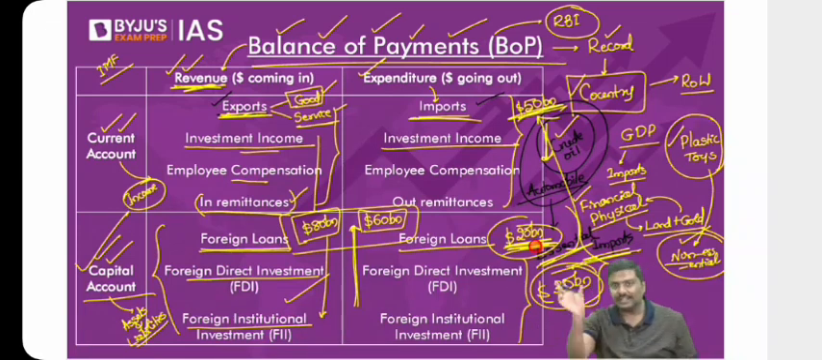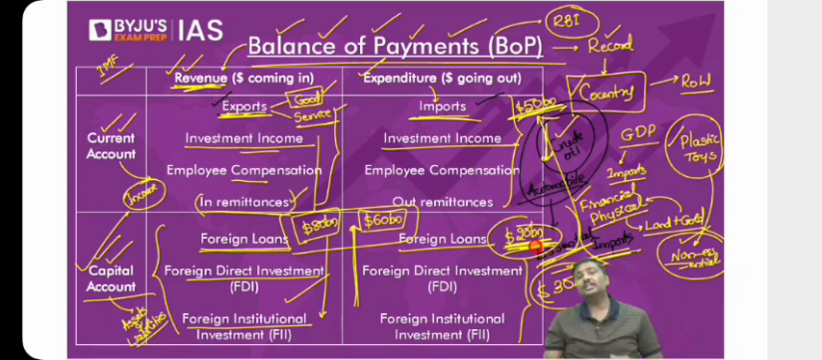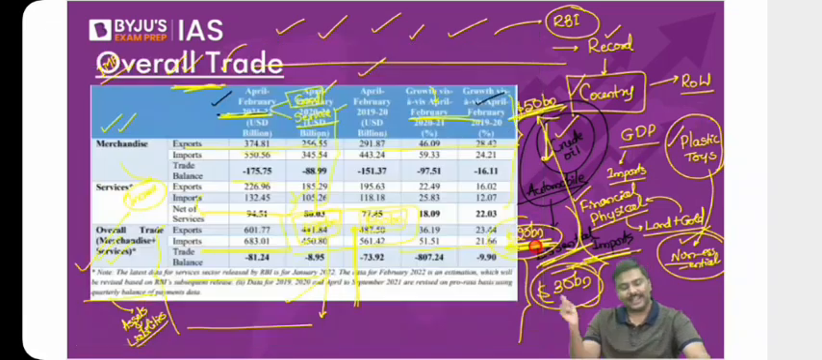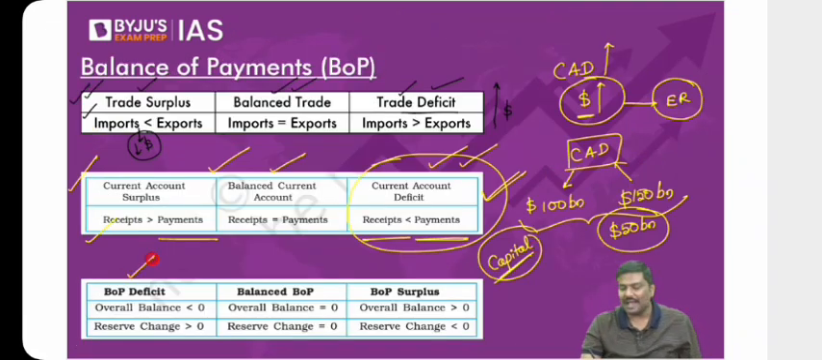Now come to the next point. Please look at the total of revenue side. Look at the total of expenditure. Now the totals of revenue and expenditure, I will use to calculate something called balance of payment deficit and balance of payment surplus.